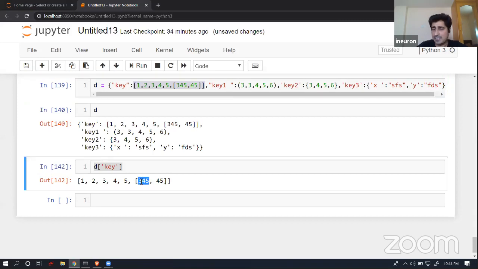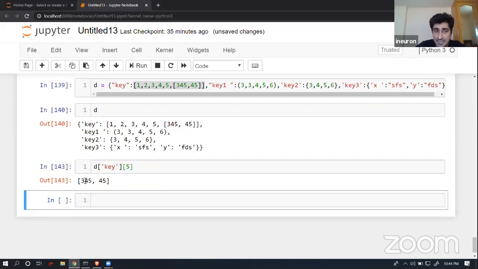Let's suppose I wanted to access 345. How will I be able to access it? It is going to return me a list, the list of this element. So this entire nested list is available at what index? 0, 1, 2, 3, 4, 5, at the fifth index. So I can access the fifth index data set, and the fifth index is giving me this one.